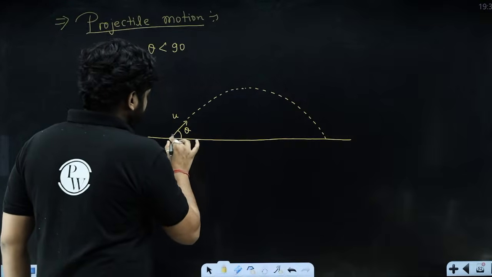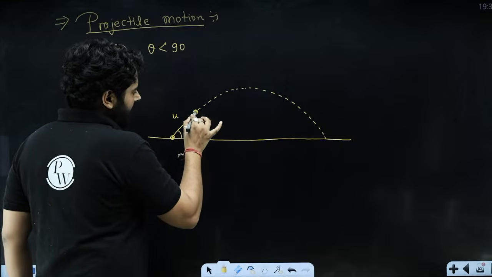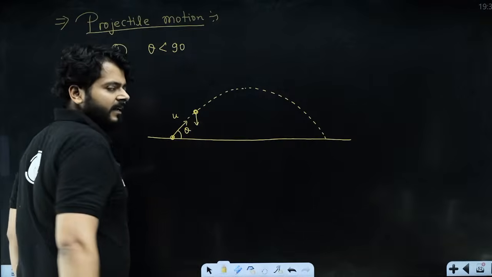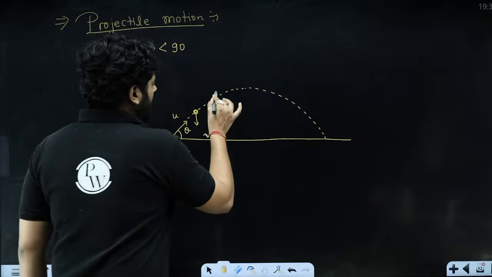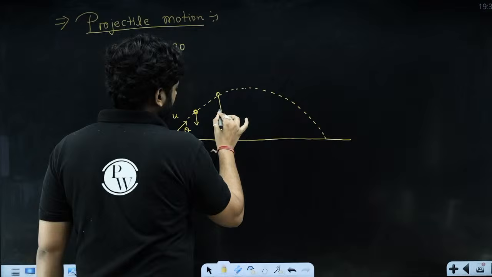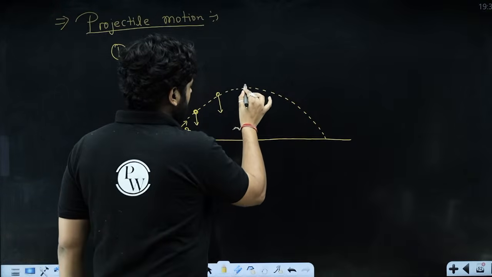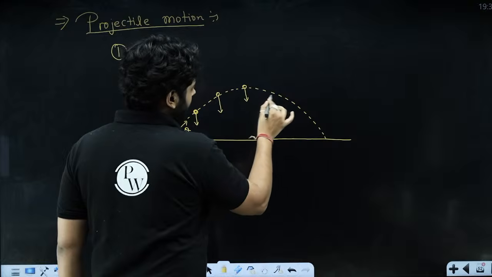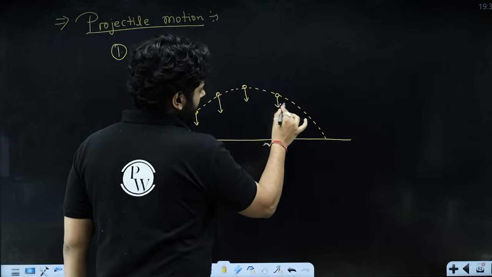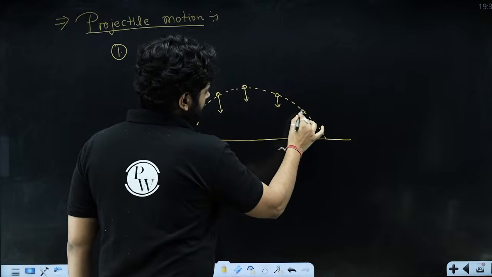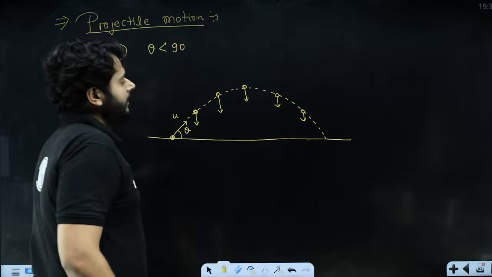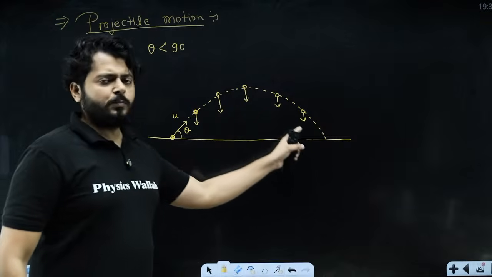So when the object is moving and it is here, the earth is pulling the body downward, it is the gravitational force. The object is over here, the earth is pulling the body, object is over here, the earth is still pulling the body, right? You see that at every point the earth is pulling the body, right?